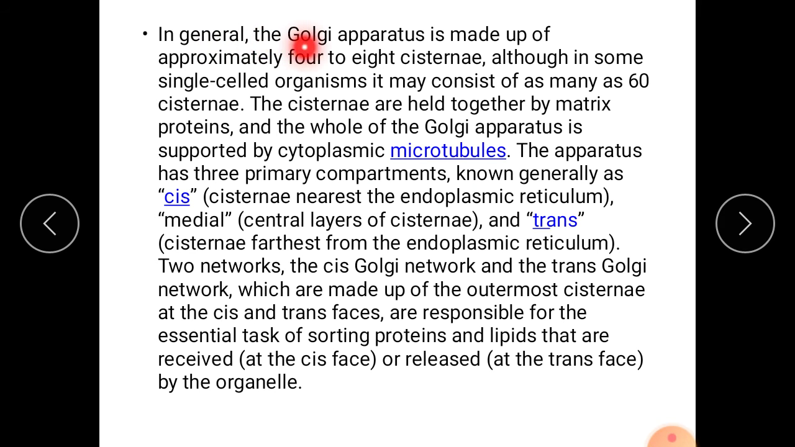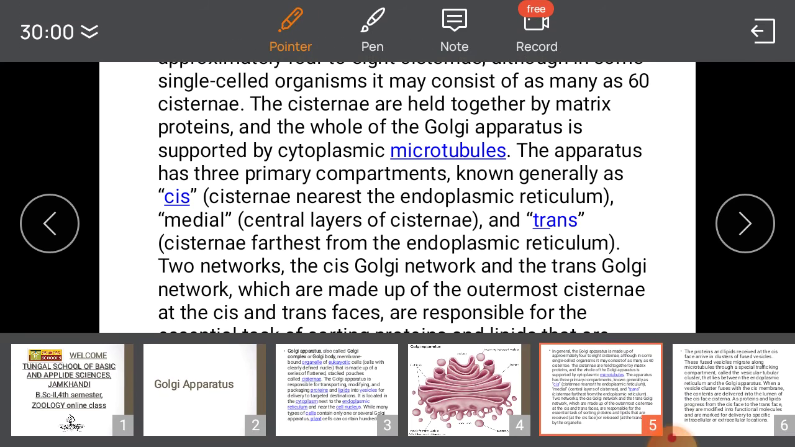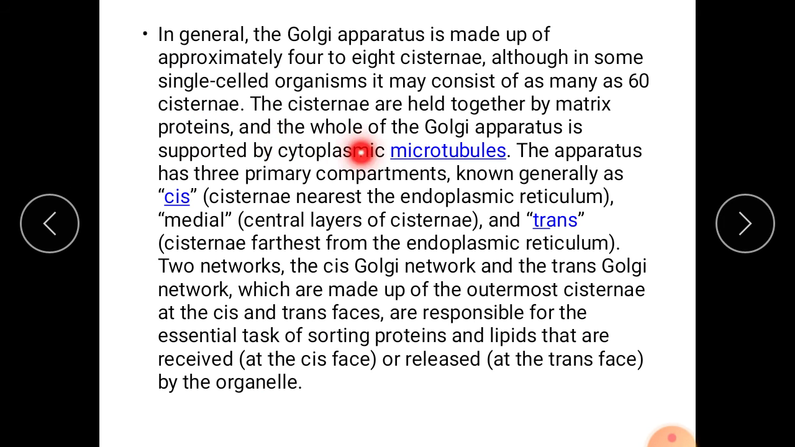In general, the Golgi apparatus is made up of approximately 4 to 8 cisternae, although in some single-celled organisms it may consist of as many as 60 cisternae. The cisternae are held together by matrix proteins, and the whole Golgi apparatus is supported by cytoplasmic microtubules. Microtubules are present in the cytoplasm and keep these cisternae in position.